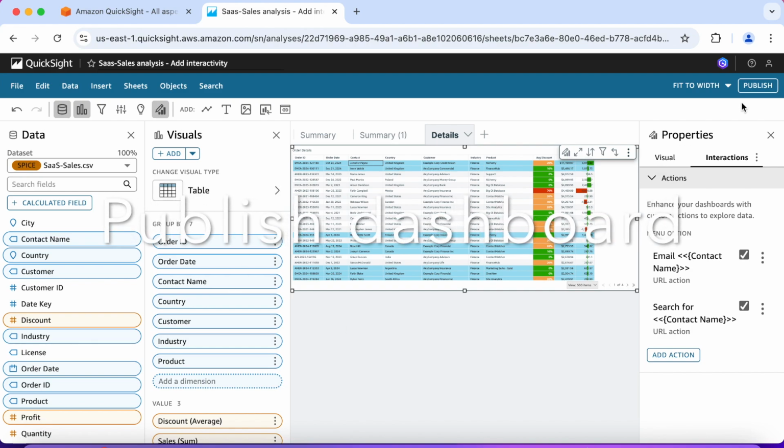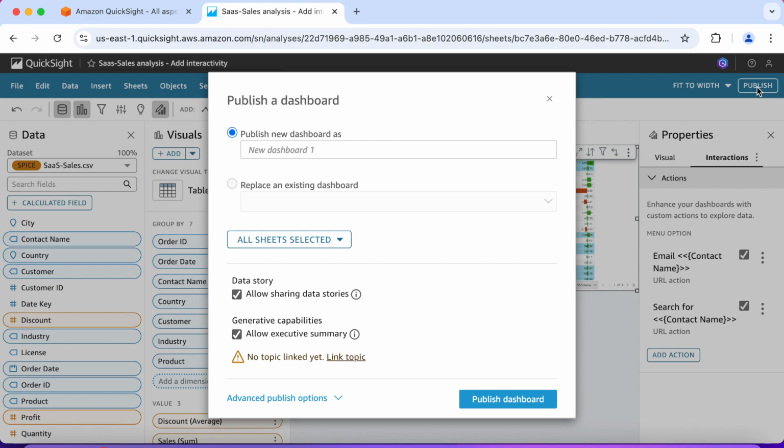Now let's go ahead and publish the dashboard. Upper right corner, click publish. All right, let's name the dashboard. It's sales overview dash interactive. Let's publish it.